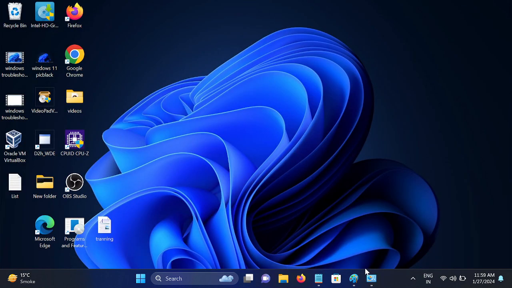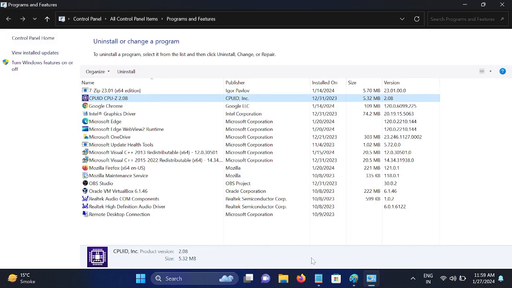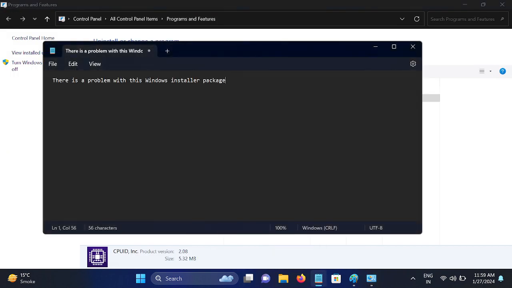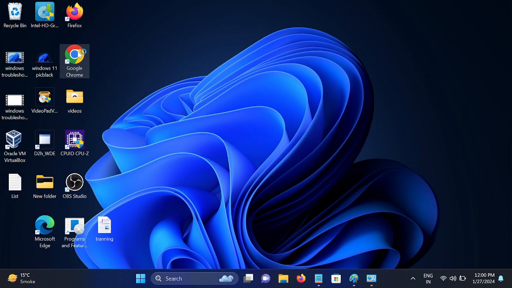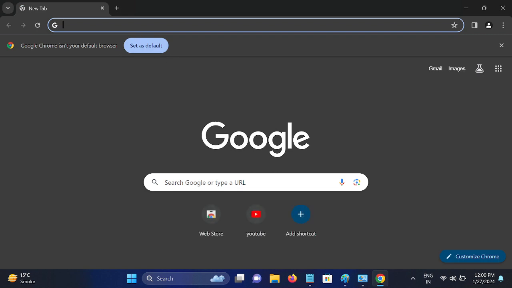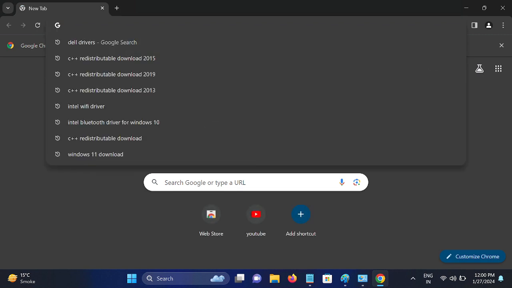So if you are unable to uninstall the program correctly and it is throwing this error or any kind of error, but this happens basically more frequently, this error occurs. Whatever error you are getting, just open Google Chrome and I will show you an easy method to remove any program forcefully.